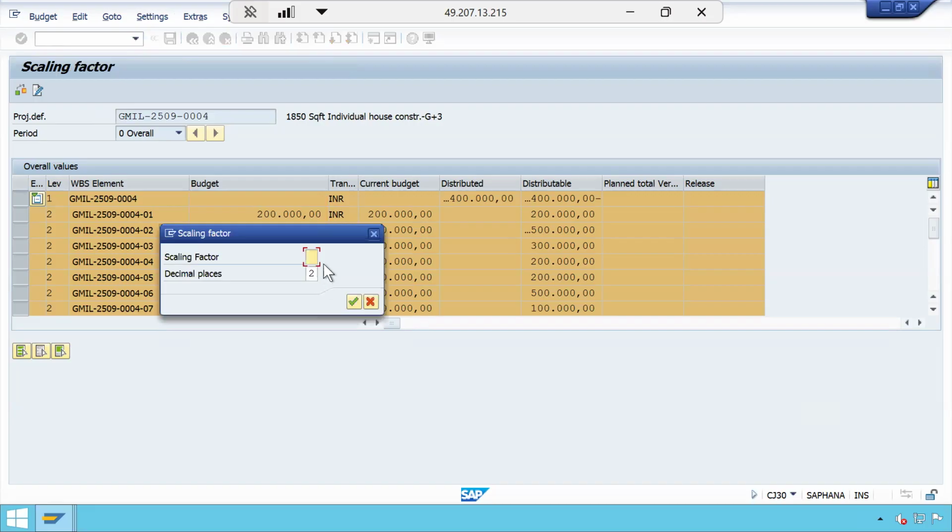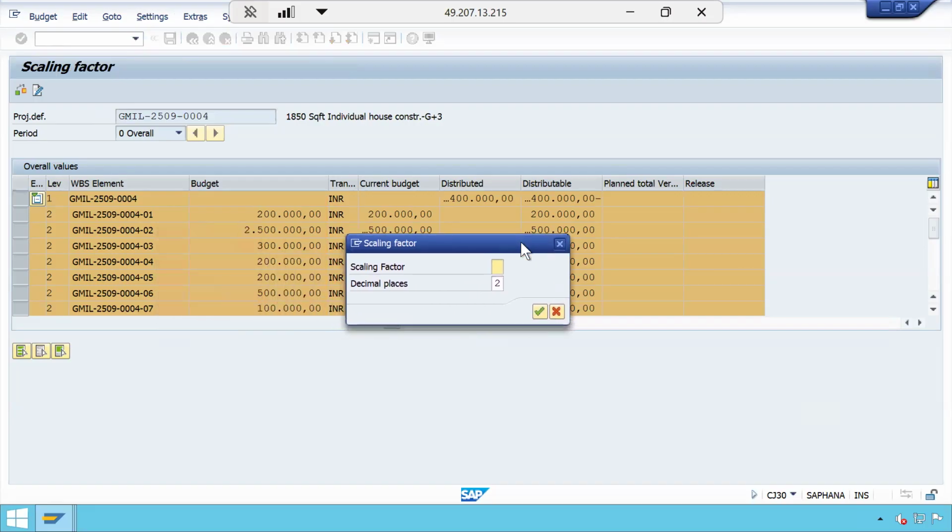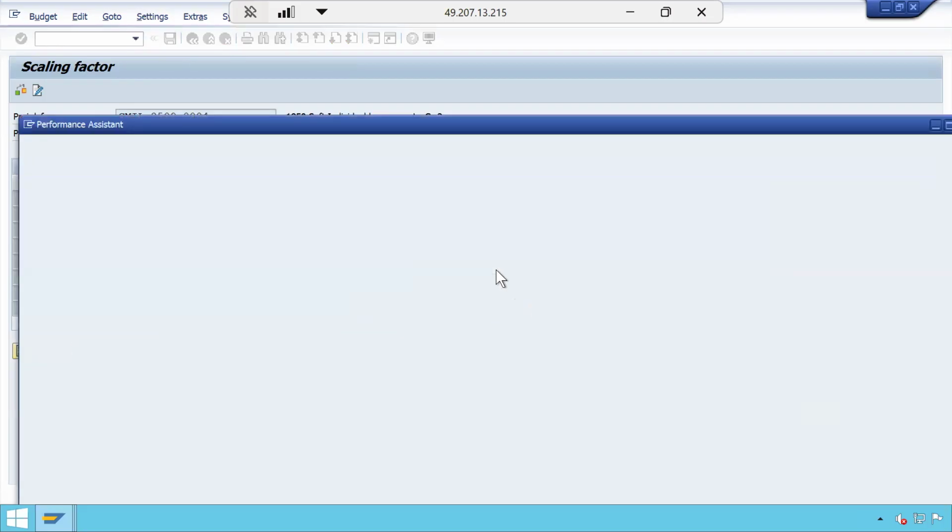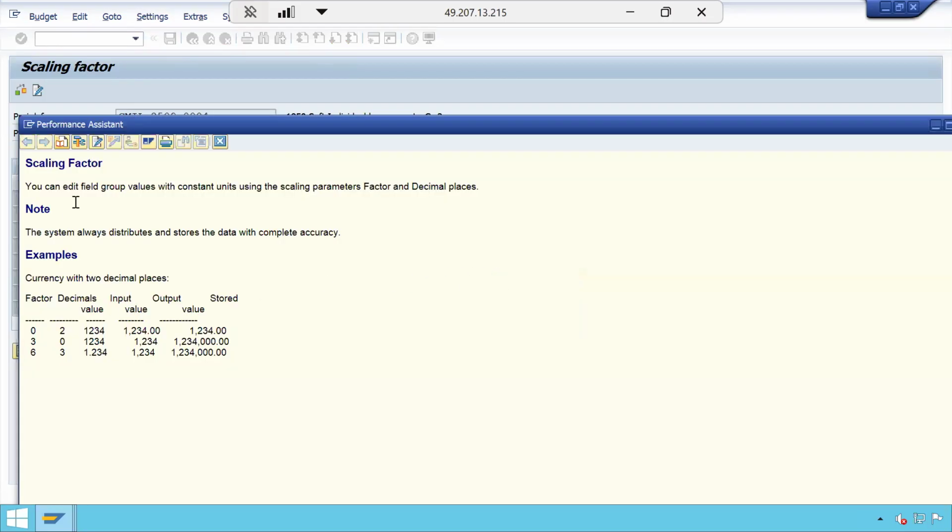See, for example, here, if I enter the scaling factor, if you have a huge amount of values, like in crores or billions, you won't be able to input all the zeros. See, for 1 lakh, I have to input 5 zeros, right? It can also be written, for example, 10,000 into 10 means 1 lakh, right?